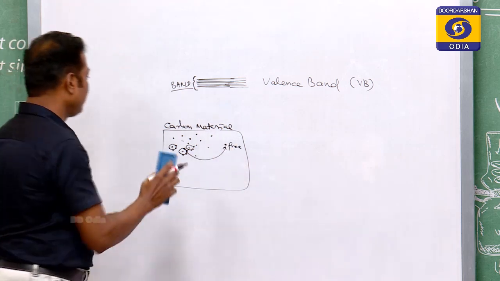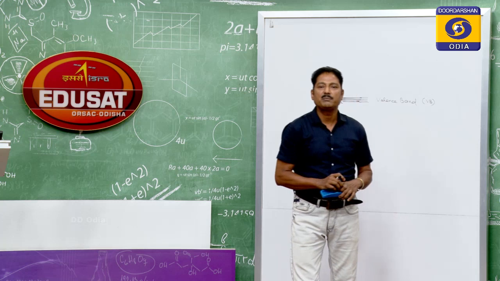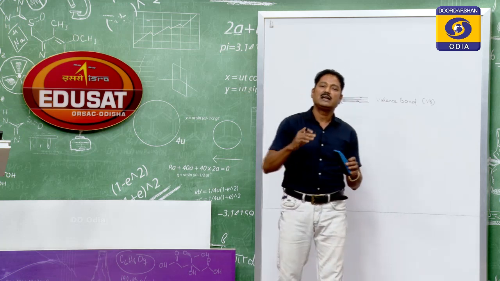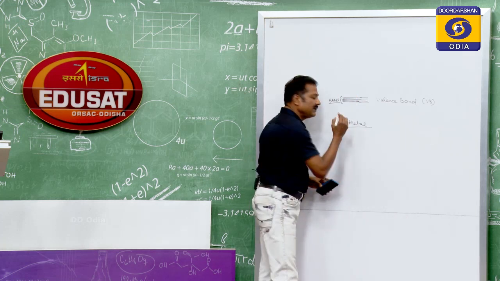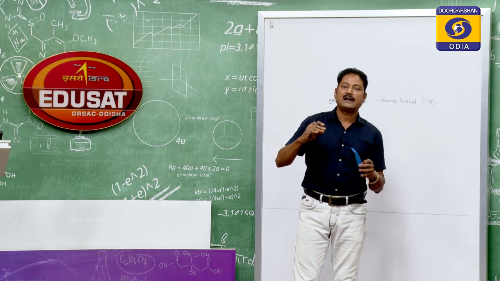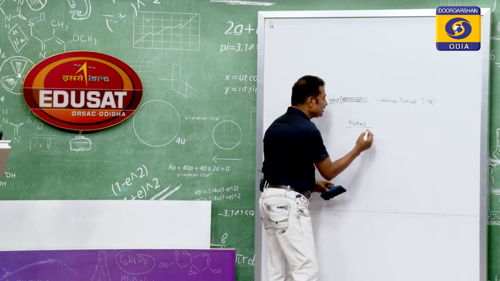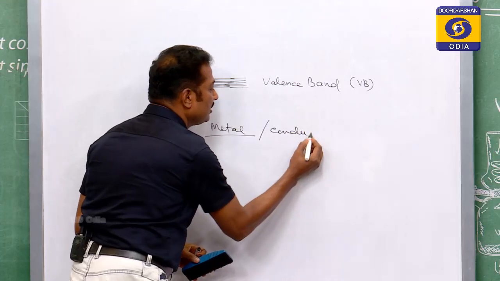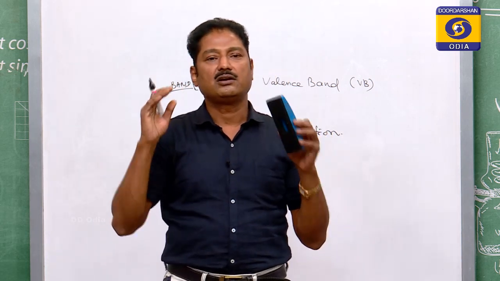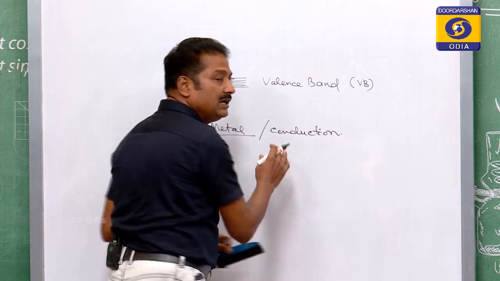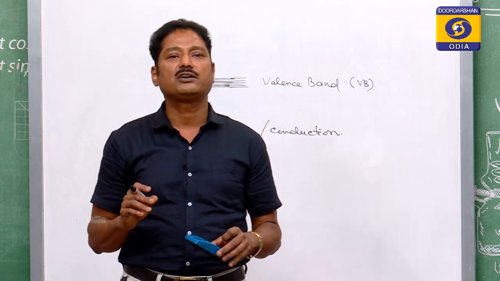So, when a valence electron is given energy at room temperature, say, it will be detached and become free, just like in a metal. In a metal, the valence electrons are easily detached from the valence orbit and become free. The free electrons are responsible for conduction. When you apply a battery, the conduction will be due to those free electrons. That is why they are known as conducting electrons or conduction electrons.